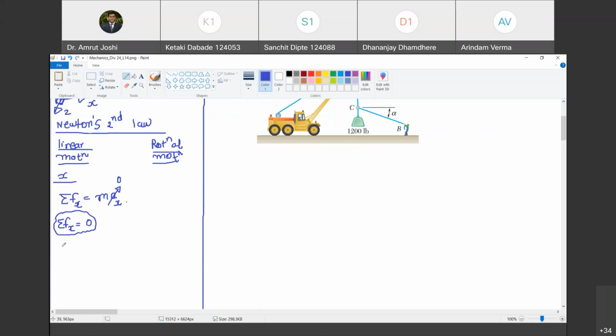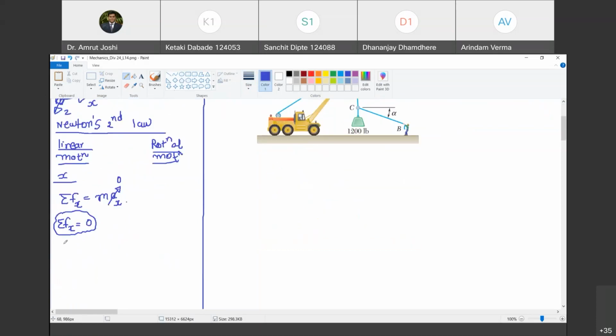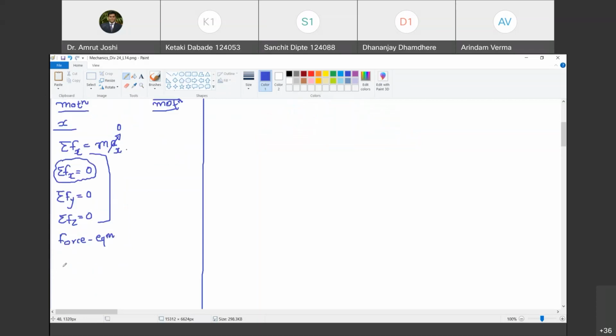Similarly, I can look at the translational equilibrium of this body in y direction, and I can come up with the equation summation Fy equal to 0. Happy? Yes, sir. And summation Fz equal to 0. So therefore, translational equilibrium manifests itself as three force equilibrium equations. Force equilibrium equations. Happy? Yes, sir. Why do we call them force equilibrium equations? Because they are written in terms of unbalanced forces.